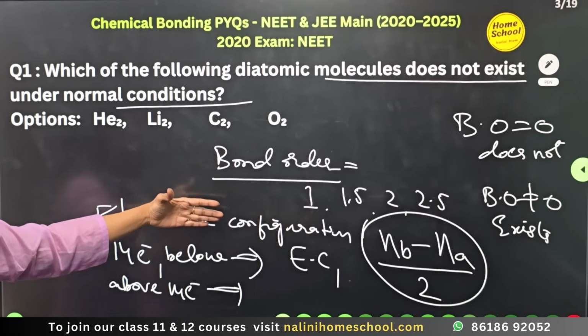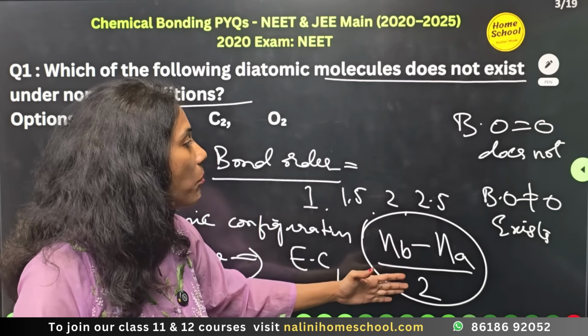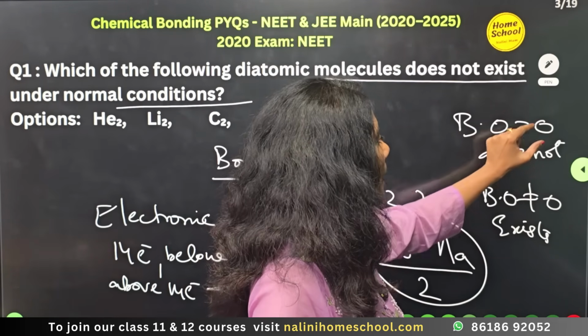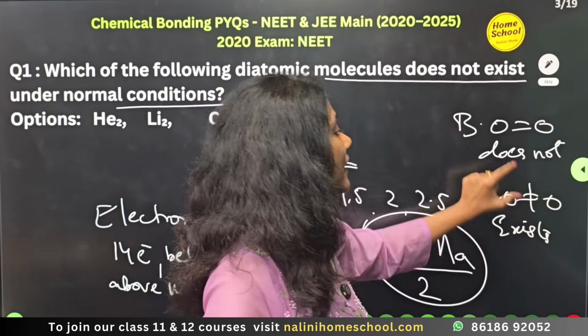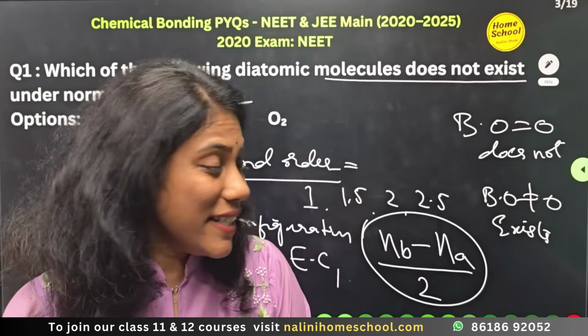This is the usual pattern of solving a problem. The first step is to write the electronic configuration, the second step is to use the formula of bond order, and the third step is to observe the value of bond order and then decide the answer, whether the molecule exists or does not exist.